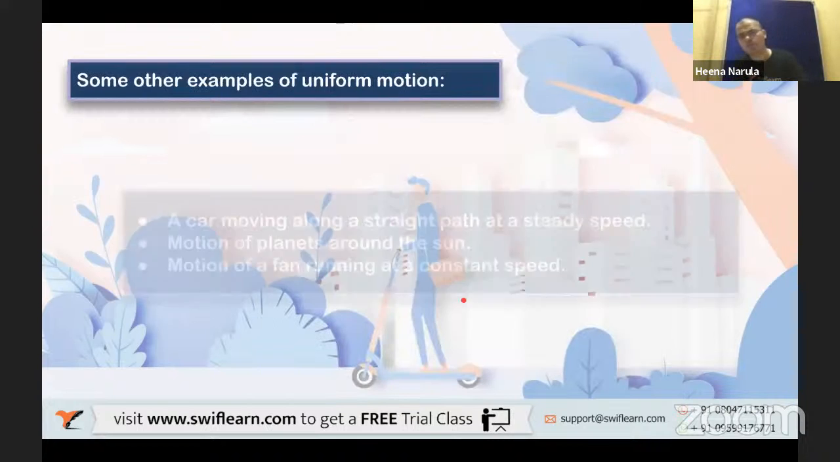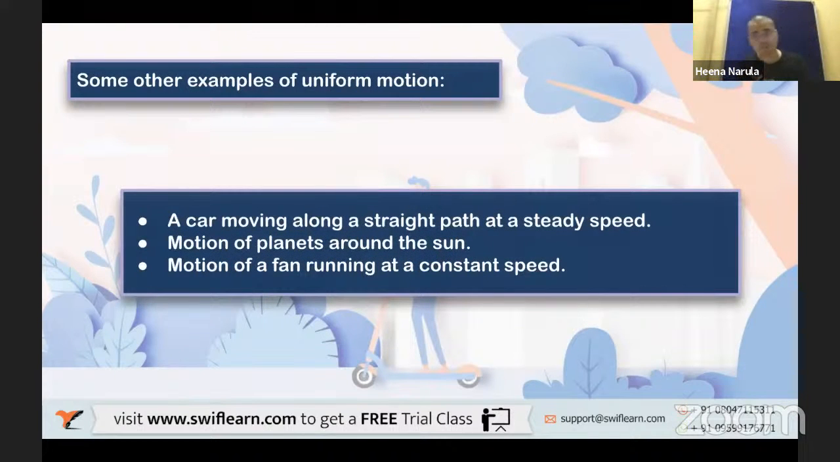Some of the examples of uniform motion: a car moving along a straight path at a steady speed. Speed is steady. Steady means what? Its position is changing, but its velocity is the same with respect to time. Another word you can say is uniform speed. Uniform and steady mean the same because its velocity is constant. Velocity is not changing.